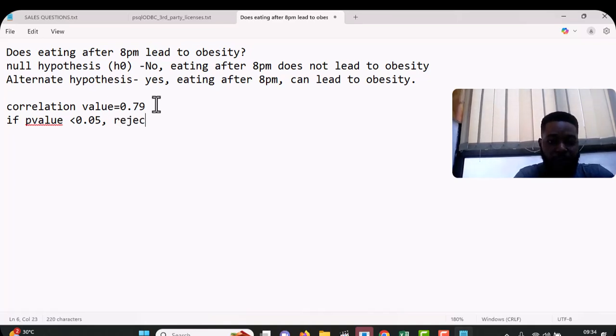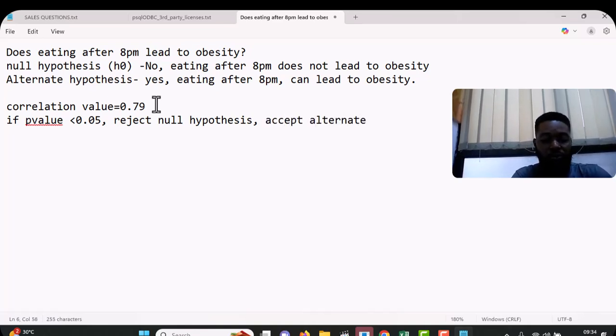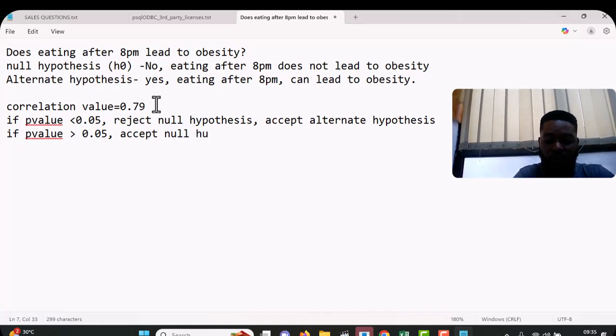We reject what? The null hypothesis. Now if we reject this, that means that we accept what? The alternate. That means we accept the alternate what? Hypothesis. But then if the p-value is more than 0.05, then what do we do? We accept the null hypothesis. Then that means we're going to reject the alternate hypothesis. Now I hope this is clear enough, right?